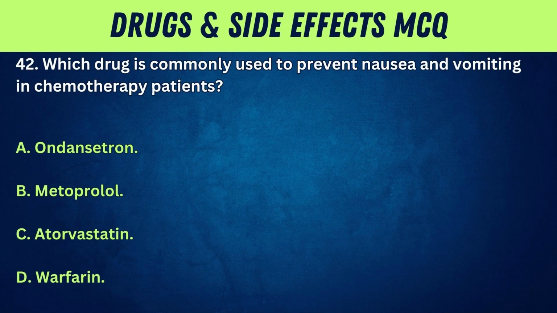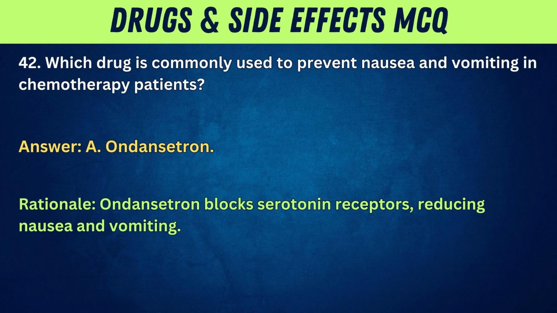42. Which drug is commonly used to prevent nausea and vomiting in chemotherapy patients? A. Ondansetron. B. Metoprolol. C. Atorvastatin. D. Warfarin. Answer: A. Ondansetron. Rationale: Ondansetron blocks serotonin receptors, reducing nausea and vomiting.